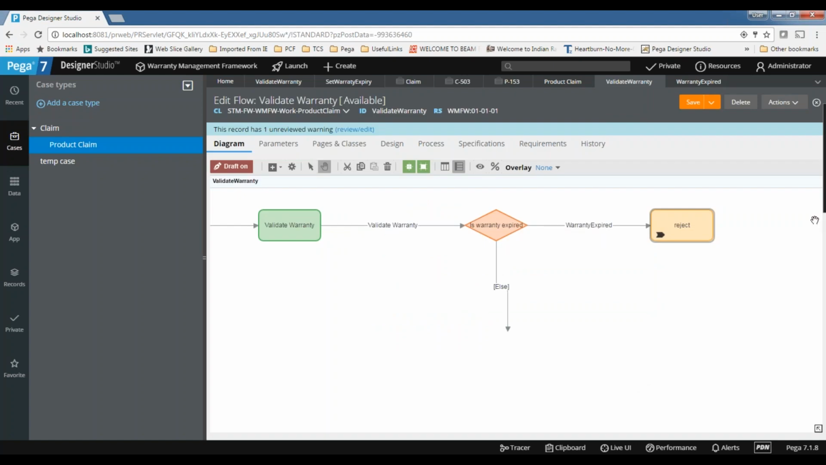If the warranty is expired, I am rejecting. If warranty is not expired, I don't want to do anything. I just want to go to the next step. So I am using end shape here. This is how we can use fork. So let's try this once and then we'll change it to Boolean expression.